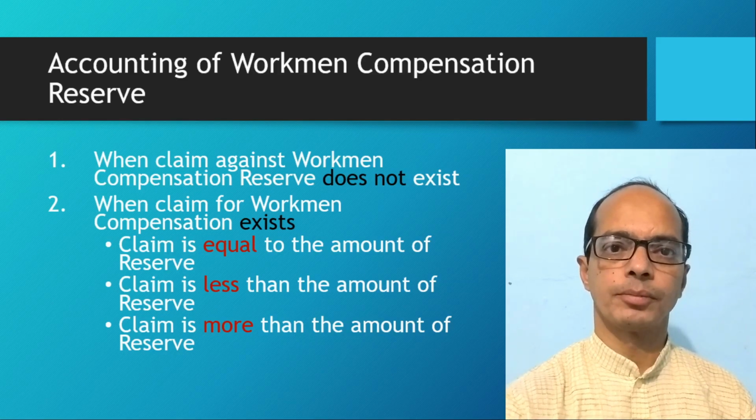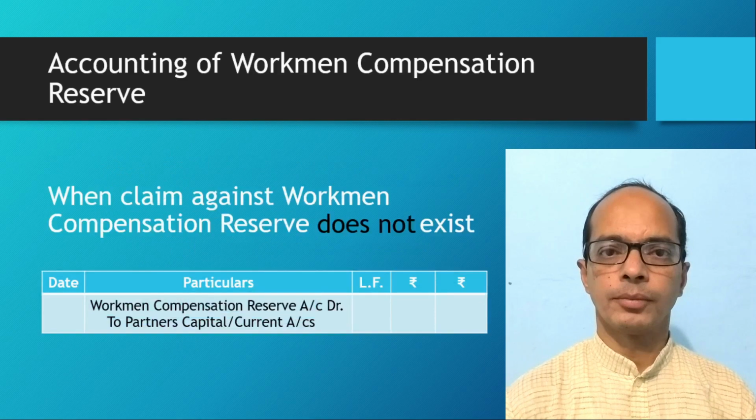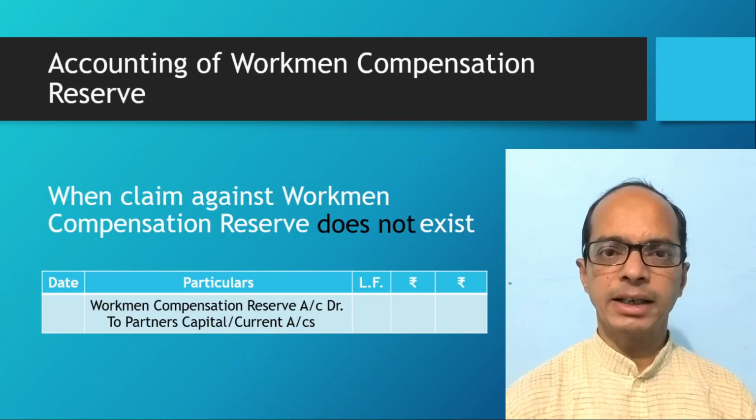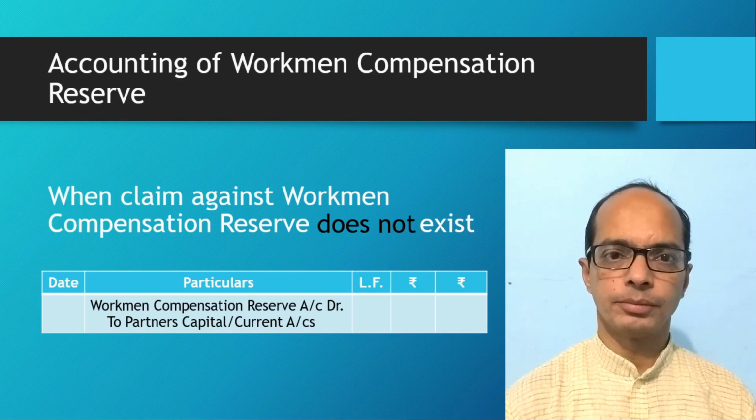First condition. If a claim against workman compensation reserve does not exist and the reserve is given at the liability side, then that reserve will be distributed in the same way as general reserve or accumulated profit amongst the partners in the old profit sharing ratio. For this purpose, we will pass the journal entry: workman compensation reserve account debit to partners' capital accounts. And for this distribution, the old profit sharing ratio will be used, as I told you earlier.